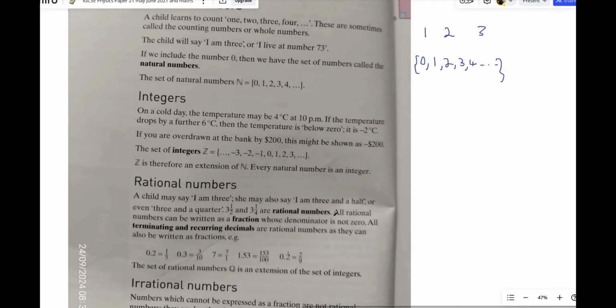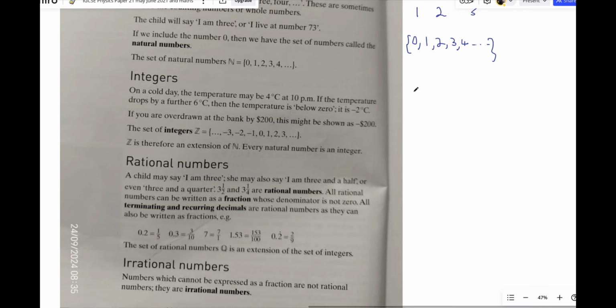Okay, let's go to the next one in numbers, which is called the integers. Integers are whole numbers, meaning no fraction, no decimal. And we have two types of integers. We have the positive integers and we have the negative integers. As long as the number is not a decimal, not a fraction, it is an integer. If I write 2.5, this is not an integer. Integers are whole numbers, like 2, like 4, like 5, like 7. Any whole number is an integer.